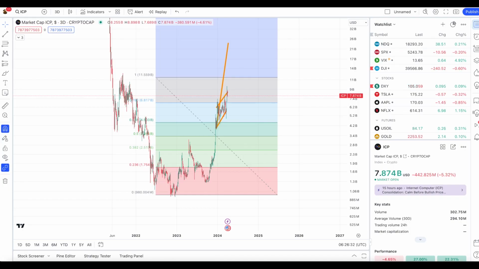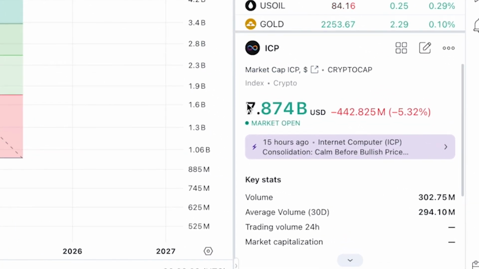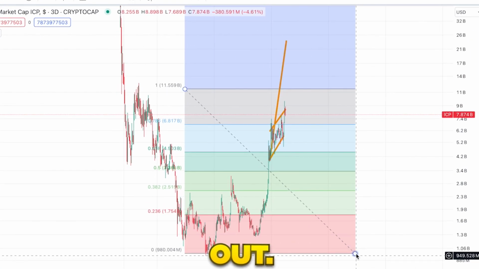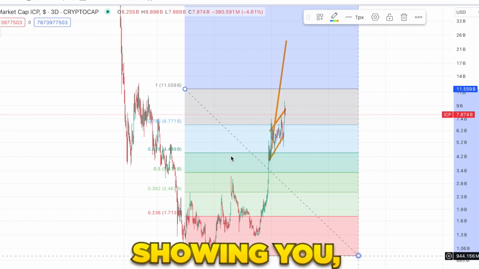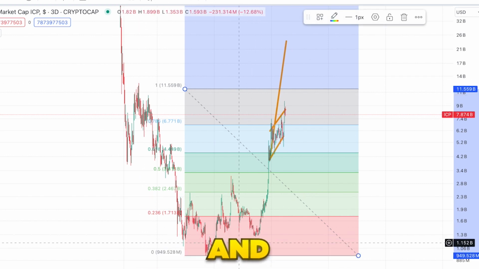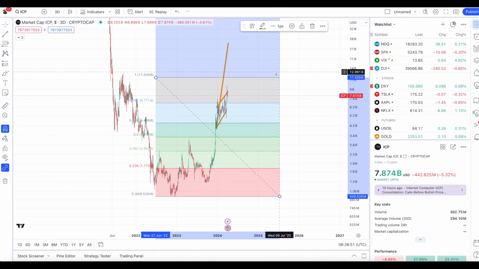First, taking a look at ICP's market capitalization. At the current time of recording, we see it at $7.87 billion. And right now, what are we doing? So we came and bottomed out. We have these fib extensions that we're showing you, and we have the swing high to the swing low, and this is what gives us our fib extensions. And then we come up and stair step our way up through the Fibonacci extension levels.